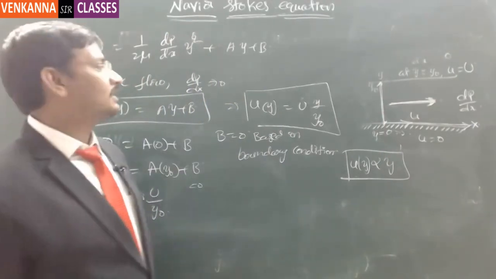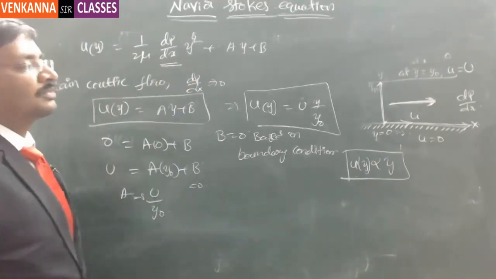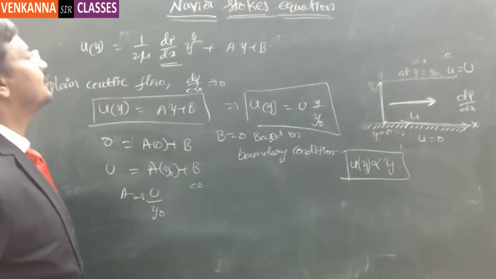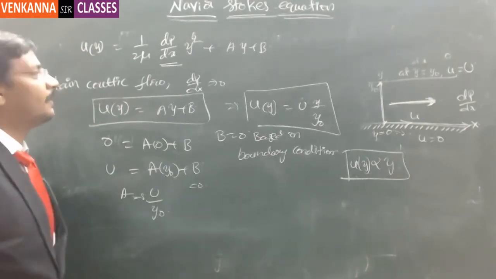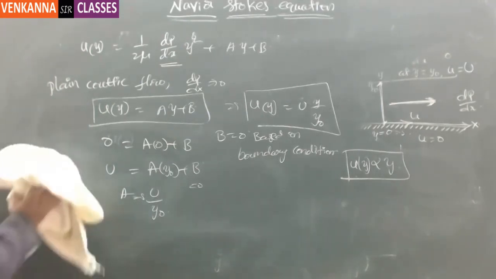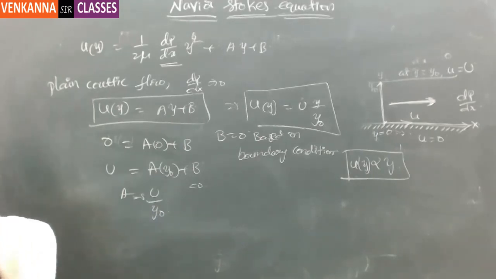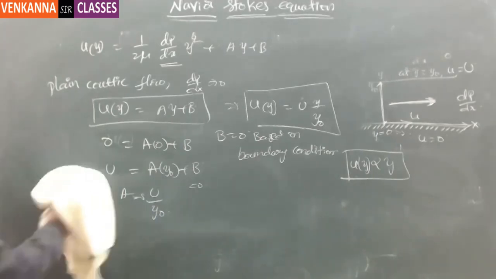In the plane Poiseuille flow, we assume dP by dx is not equal to 0. If it is not equal to 0, then the boundary conditions will be, note it down. Okay.